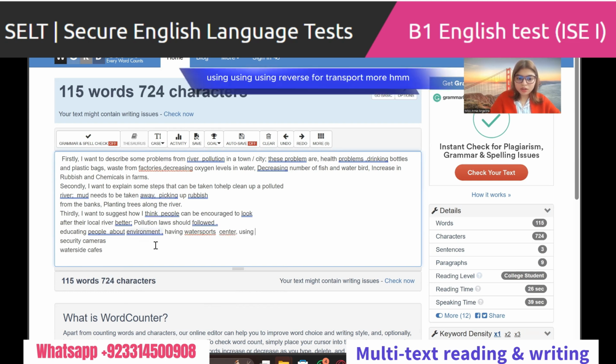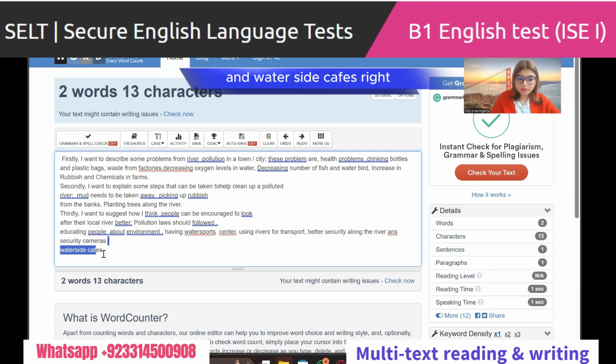Using rivers for transport. More. Better security along the river. Better security along the river. And waterside cafes, right? And waterside cafes.